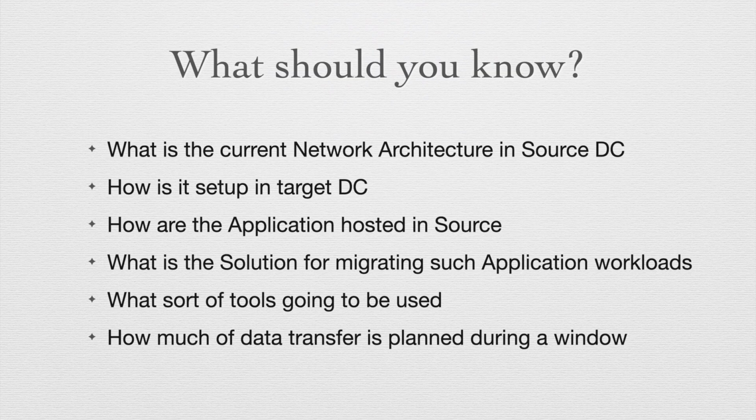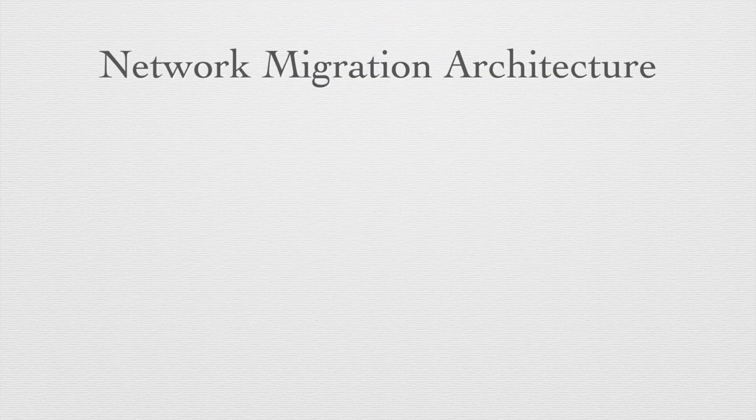For example, a certain number of dependent application workloads will be grouped into a single event on a per week basis for migration. In such scenarios, there will be an approximate estimation of how much data needs to be transferred during each window. Basically, we use this data to assess the migration link capacity requirements. So we will use all of this information to derive an optimal network migration architecture.